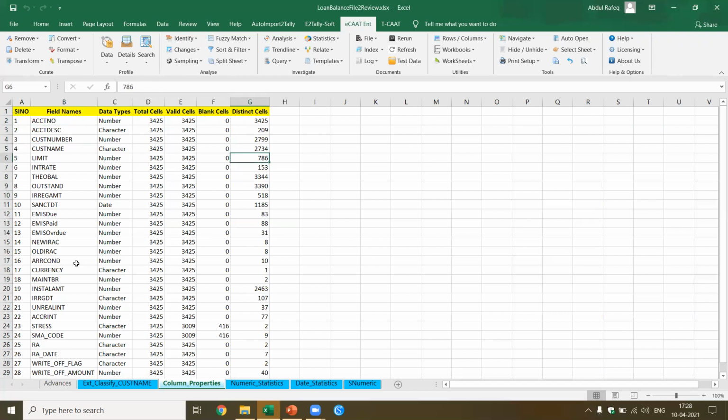You got the limit. If you look at all the limits put together, there are totally 786 types of limits which have been granted. Similarly, if you look at the INT rate, there are 153 types of INT rates which have been used. Similarly, the opening balance is available for only 334 accounts, which means for 91 accounts, we don't have the opening balance. Now, what do we do with this?